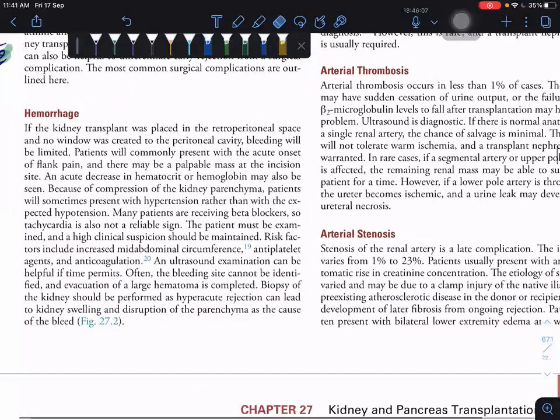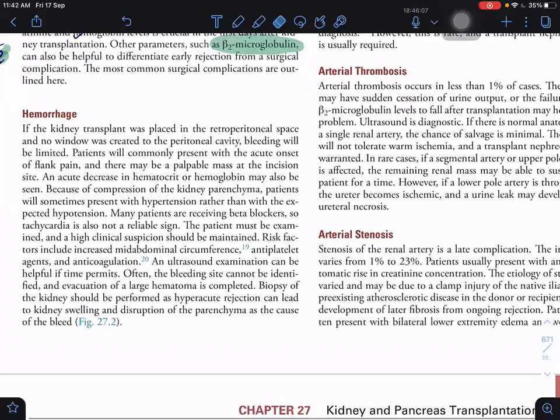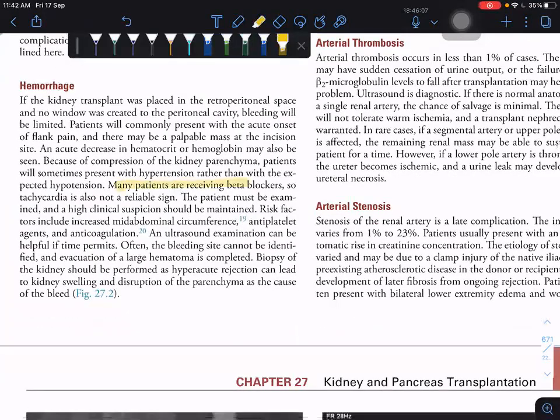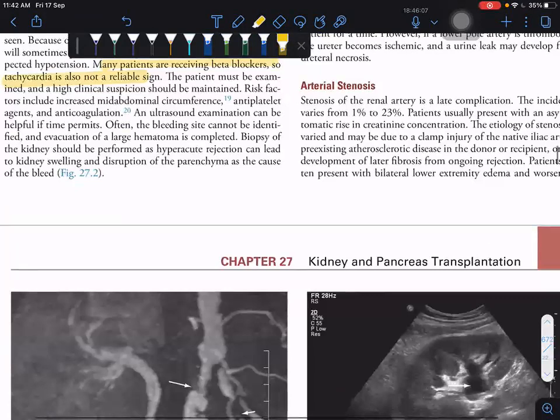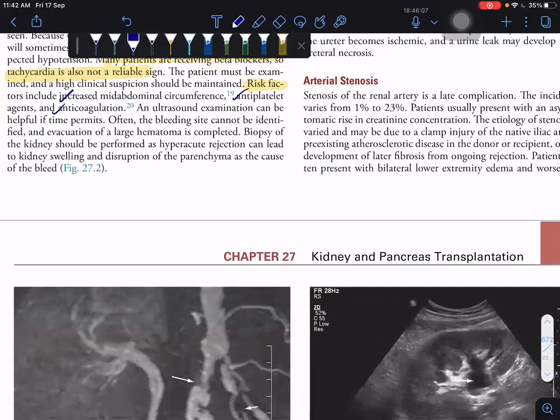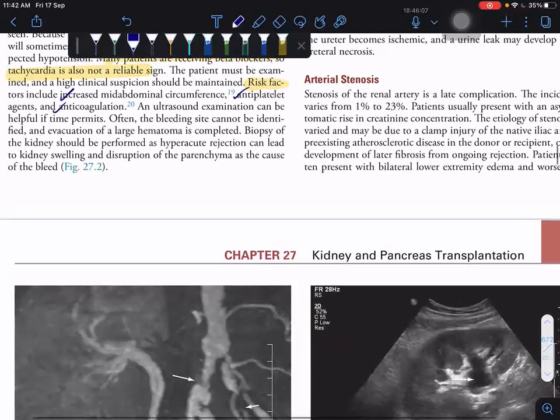So we are discussing hemorrhage, just emphasizing the key points only. We will not go very deep, no time. Many patients are receiving beta blockers, so tachycardia is not a reliable sign. The risk factors for increased hemorrhage include increase in mid-abdominal circumference, and prior antiplatelet and anticoagulation therapies. Then, if time permits, you have to do ultrasound.